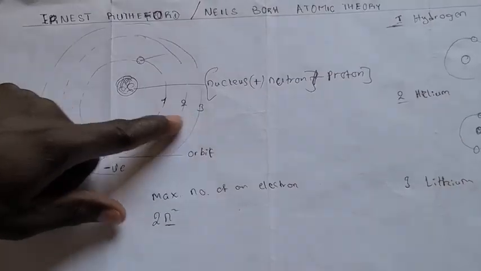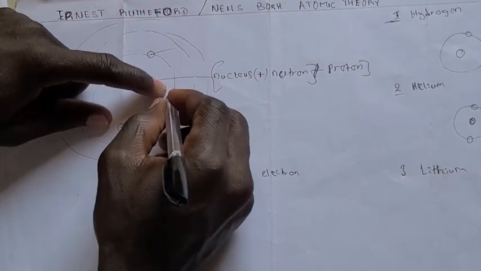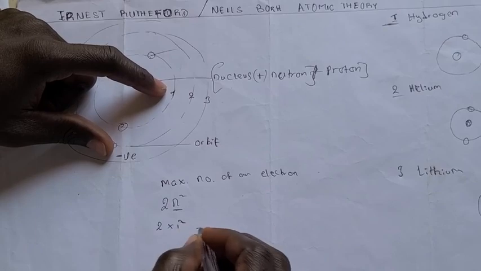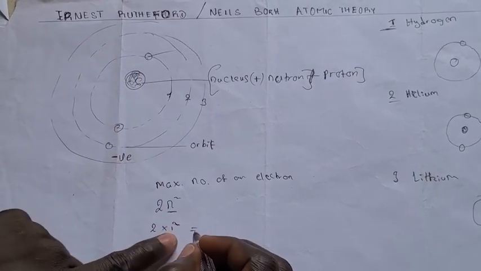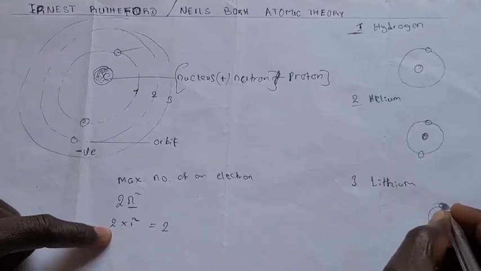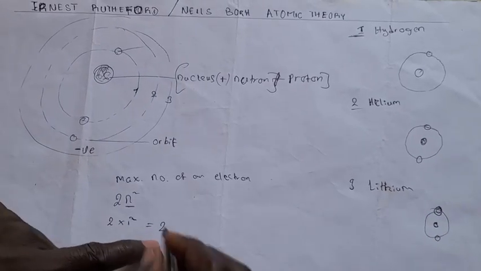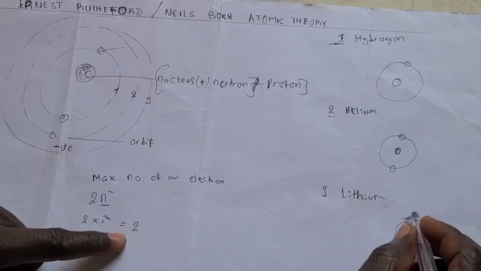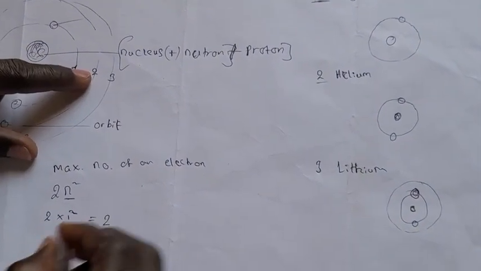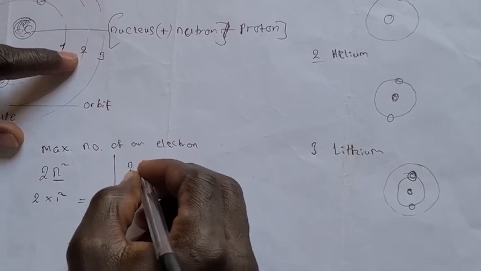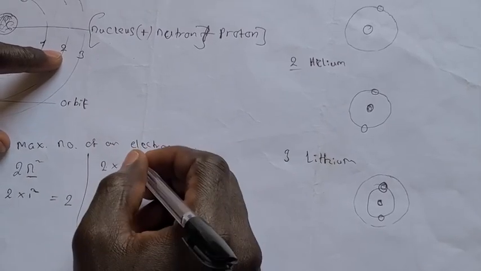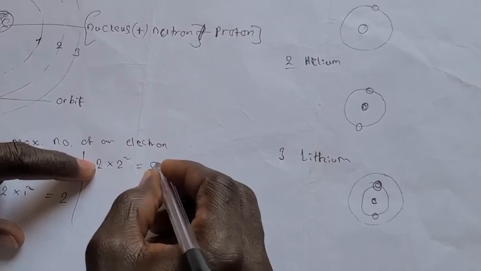So if you want to determine the number of electrons that can enter the first orbit, you have 2 times 1 raised to power 2. 1 raised to power 2 is 1, times 2 is 2, which gives you 2 electrons. So you cannot put more than 2 in the first orbit. When you reach the maximum for any orbit, leave that orbit, then draw your next orbit. So for the second orbit, you have 2 times 2 raised to power 2. 2 raised to power 2 is 4, times 2 gives you 8.